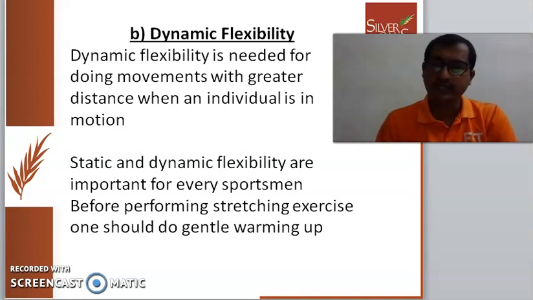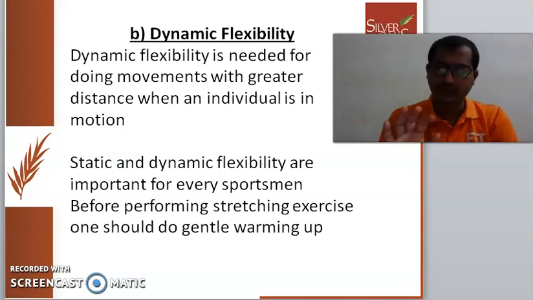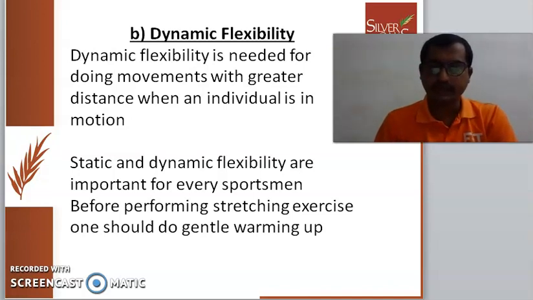That comes under dynamic flexibility. The same goes for badminton, swimming, or basketball shooting; everything involves dynamic flexibility. Static and dynamic flexibility are important for every sportsman in every game.